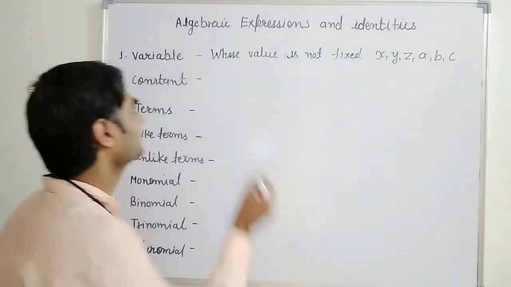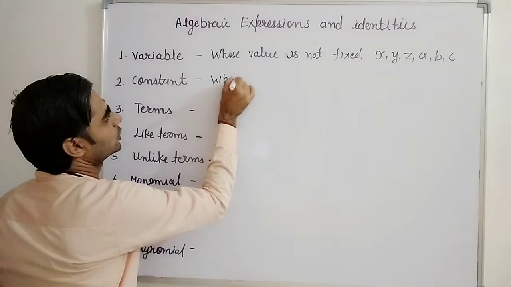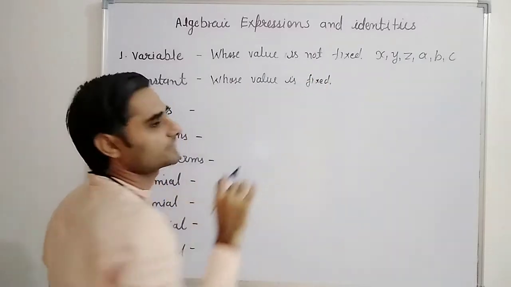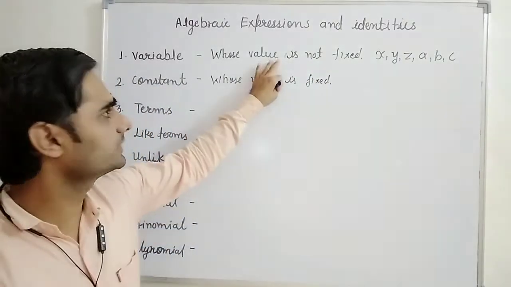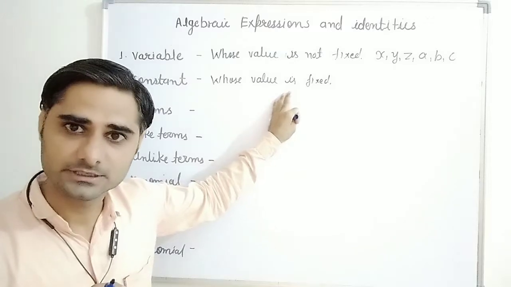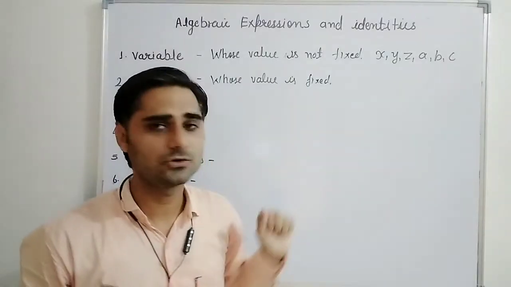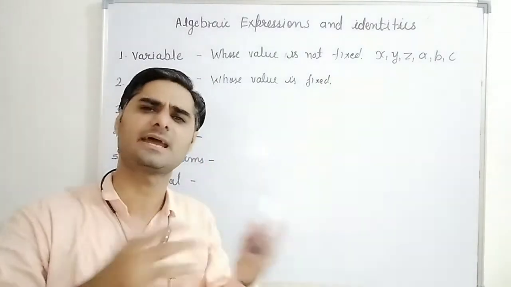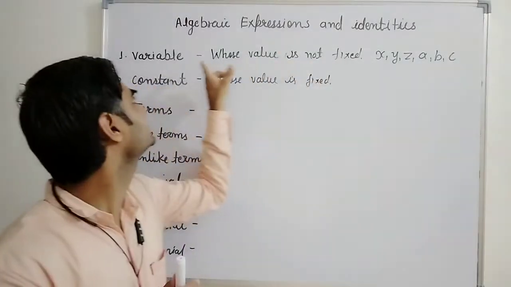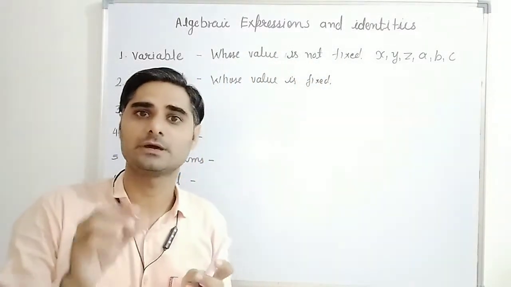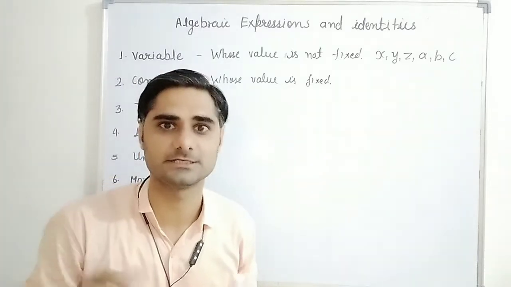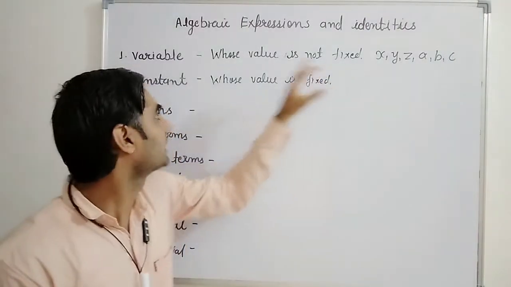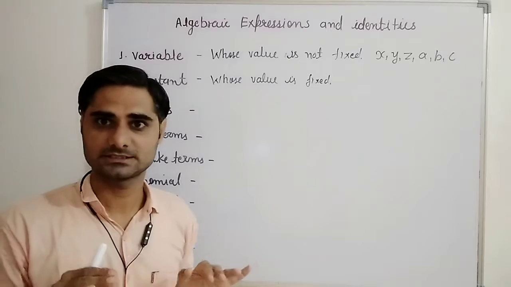Next one is constant. Constant means, the same in one line, I would like to say constant whose value is fixed. Whose value is fixed, we cannot change. Here we can change, but in this one we cannot change. The value of x may be 1, maybe 2, maybe -1, -2, -5, or any. Variable means vary, whose value is varying. Varying means changing. So change होने को हम क्या बोलते हैं? Variable बोलते हैं, right? जिसकी वैल्यू चेंज हो रही है. अब now constant means fixed, जिसकी वैल्यू फिक्स हो.